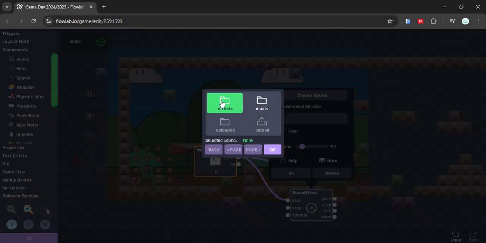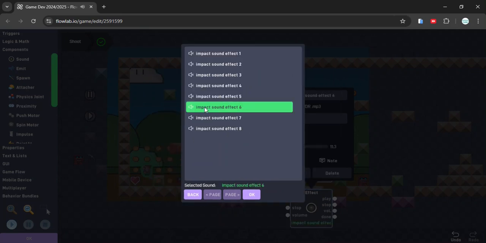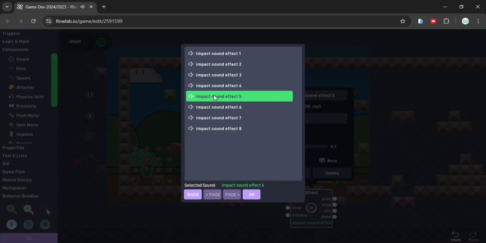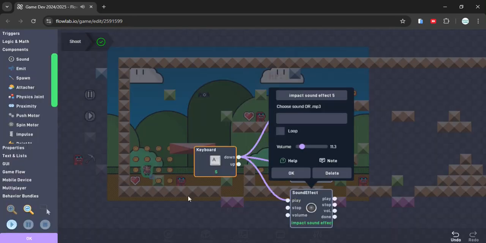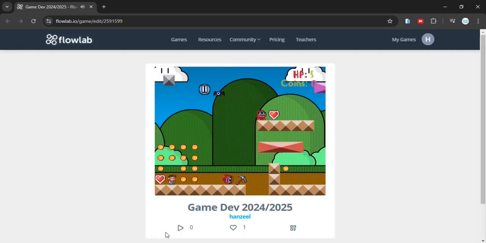And then choose the sound. Okay, careful guys. Okay, this one I think it's good. Now you can hear the voice, right? You can hear the sound effect.